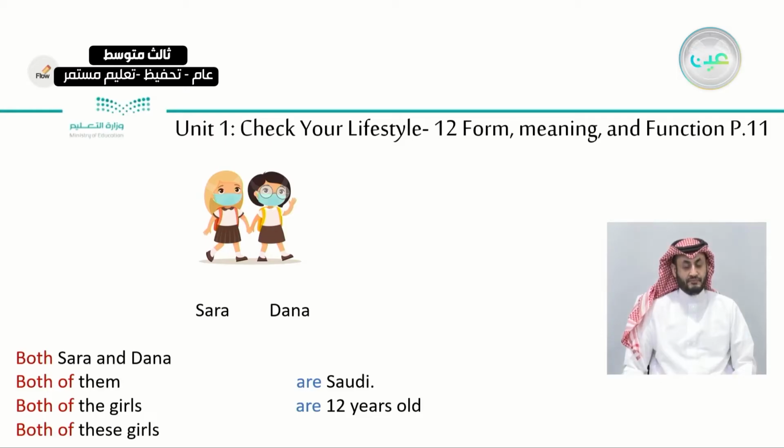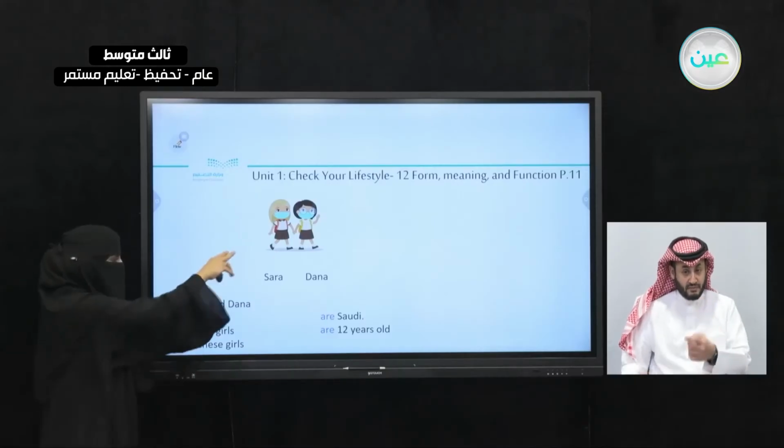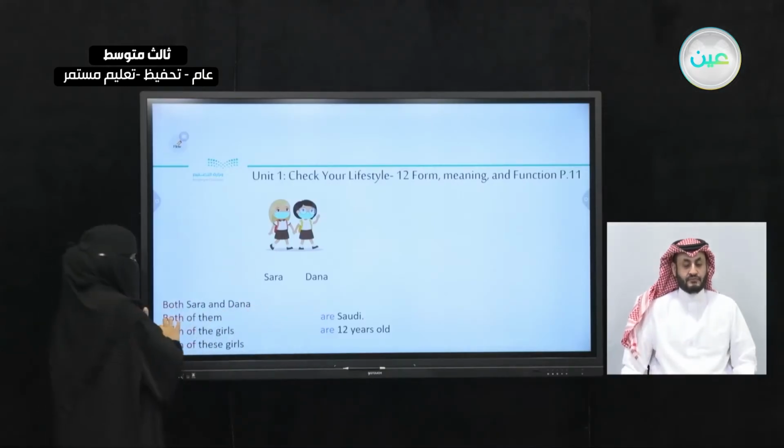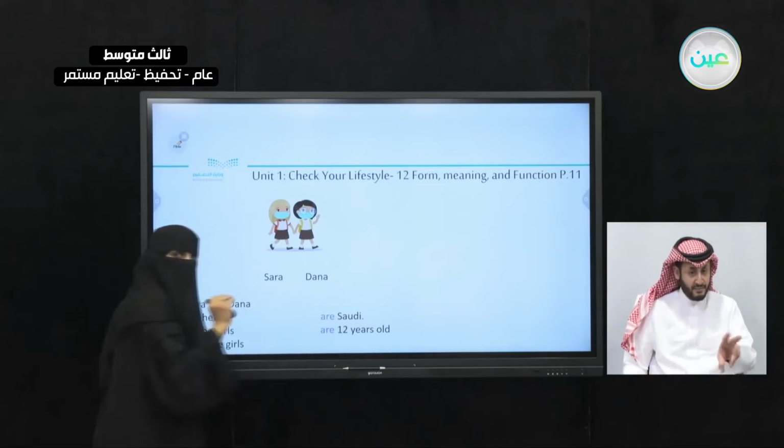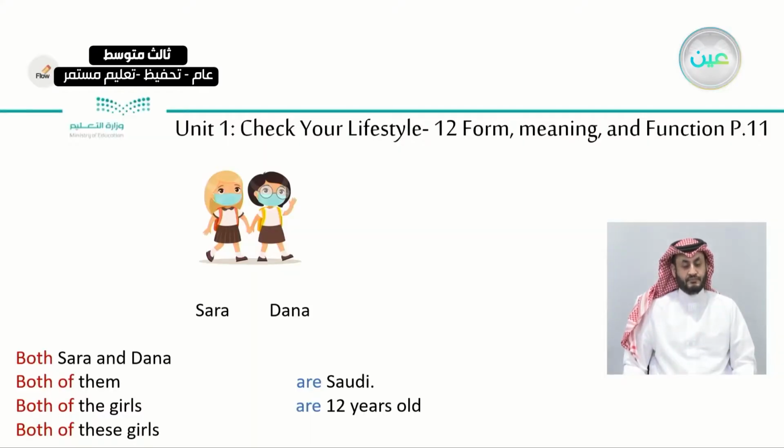I can say both Sarah and Dana are Saudi. With both we use are, okay? The plural verb, okay? Both of them, we are referring to them. Both of them are Saudi, or both of them are 12 years old, okay? Both of the girls, I can say the girls, or both of these girls. So I can use any of these, okay?